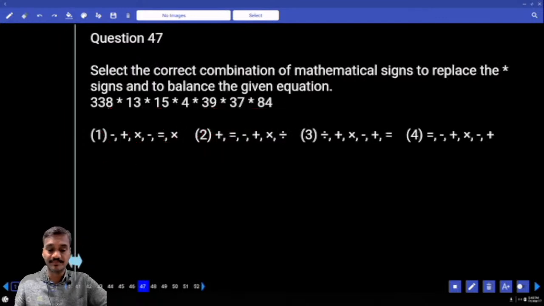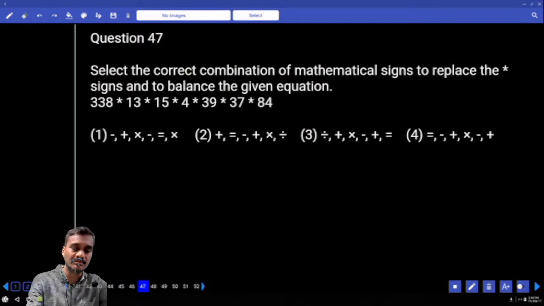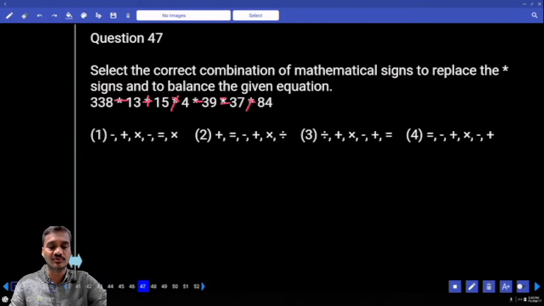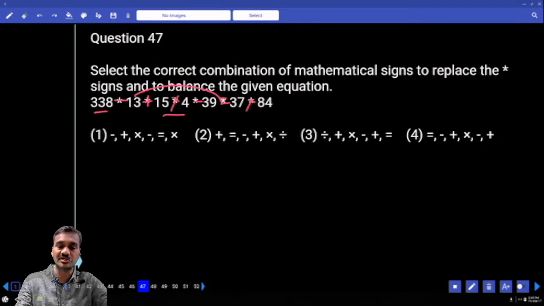Then 47. Now in this 47, what are the symbols to be replaced in that order? Tell me your answer. Then minus, plus and so on. Minus, now this is plus, into, minus and equal to and into. 37 into 84. Is there a chance of getting 37 into 84 here? And here 15 into 4, 60, that is only positive. 330 plus 60, 390. And 390 minus this is around 52. Right? It will be around 340. But 37 into 84 is how much? Okay, it is a bigger number. And it will be around 2000. Choice 1 is ruled out.